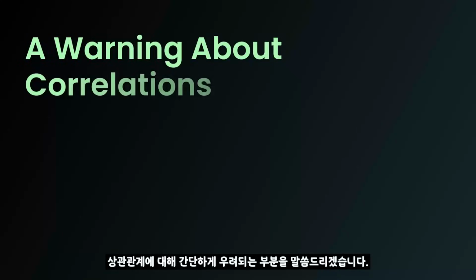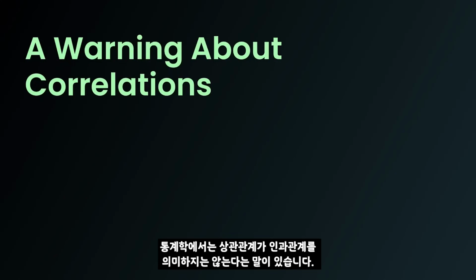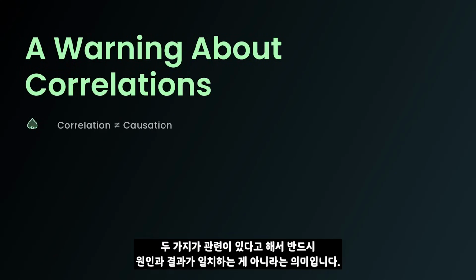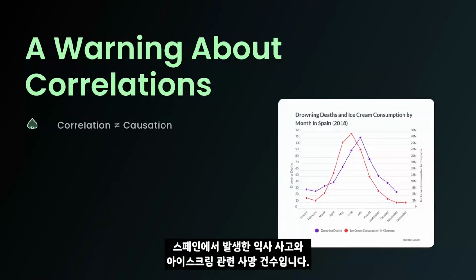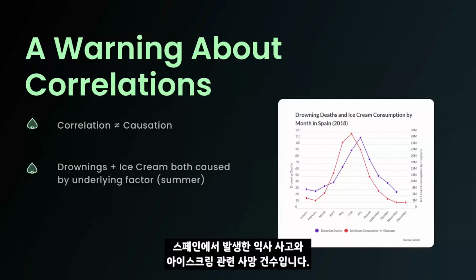I think it's pertinent to put out a quick warning about correlations. You see, there's a common saying in statistics that correlation does not equal causation. So just because two things are related does not mean that one is causing the other. A famous example of this, if you take a look at this chart on the right, is the number of drownings and ice cream deaths in Spain.